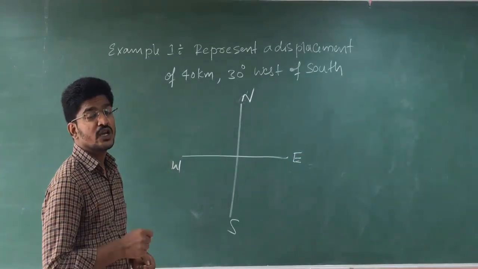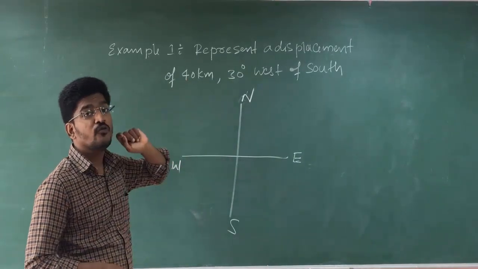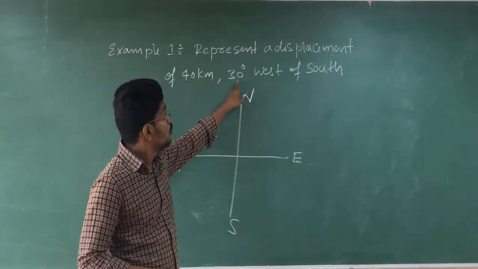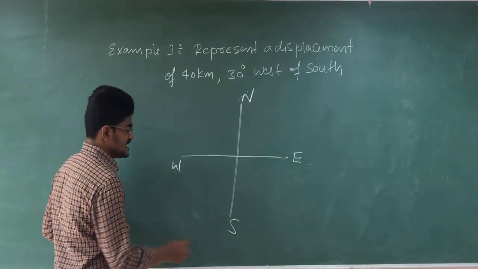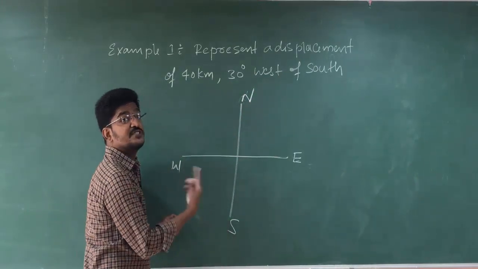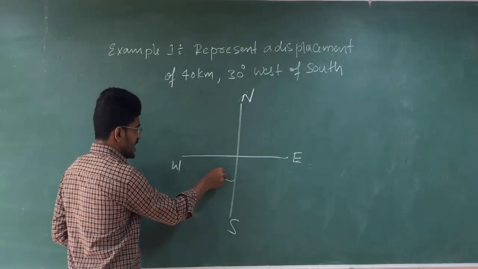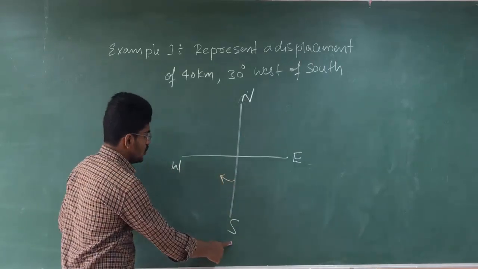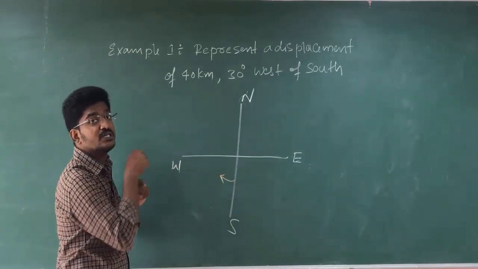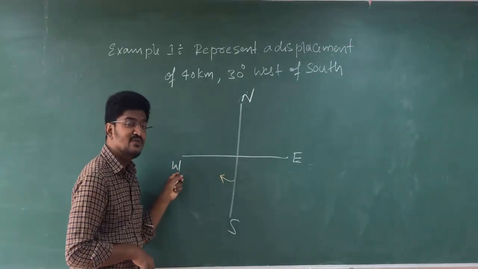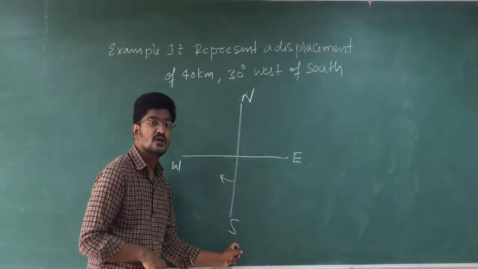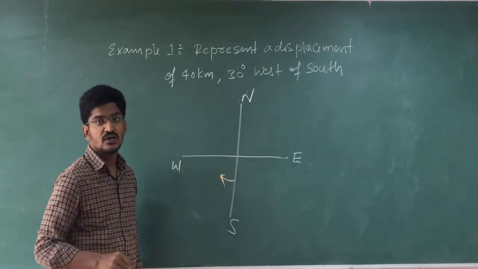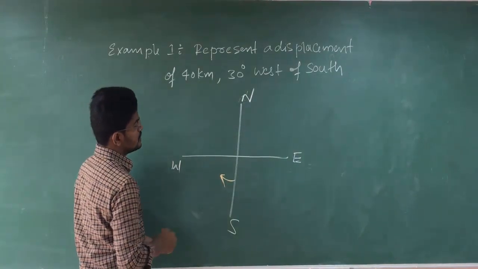Clear? So now what are they asking? They are asking to represent displacement of 40 kilometers, 30 degree west of south. See, this is south. West of south means in this direction. Are you getting my point? This is south, this is west. West of south means your direction will be towards west of the south. Clear? And how much? 30 degrees.